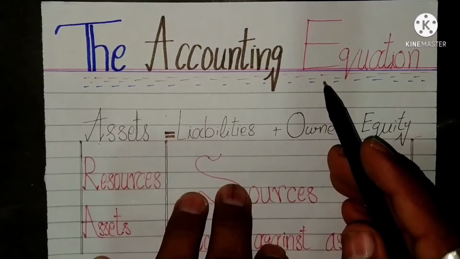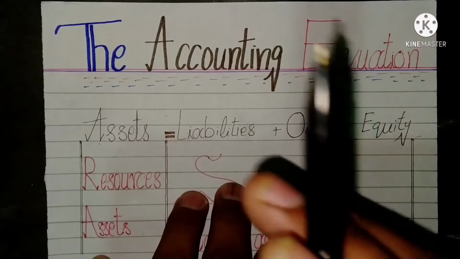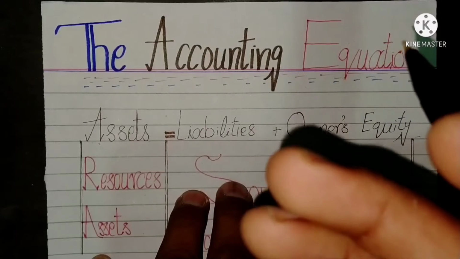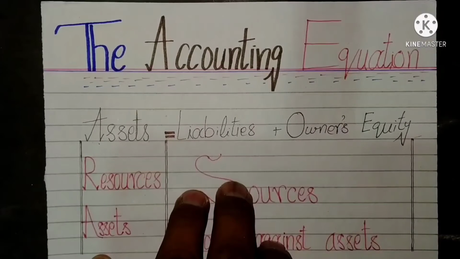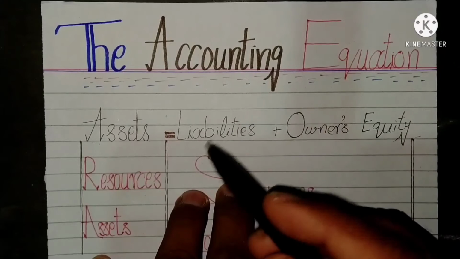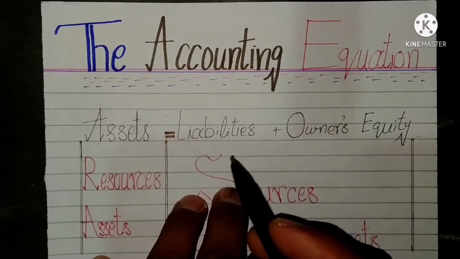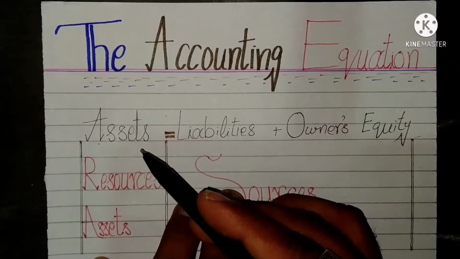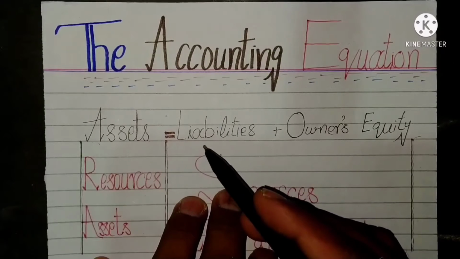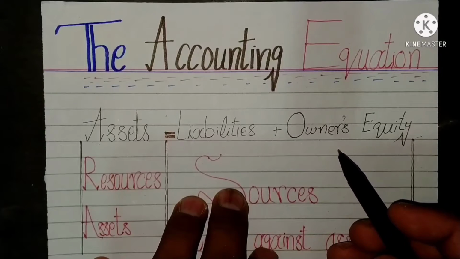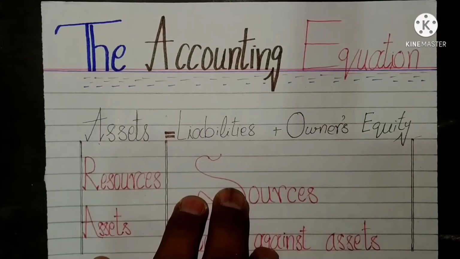After clear understanding its core element, which is transaction, as well as its exemplary problem, the three basic elements of accounting are: assets is equal to liabilities and owner's equity or capital.